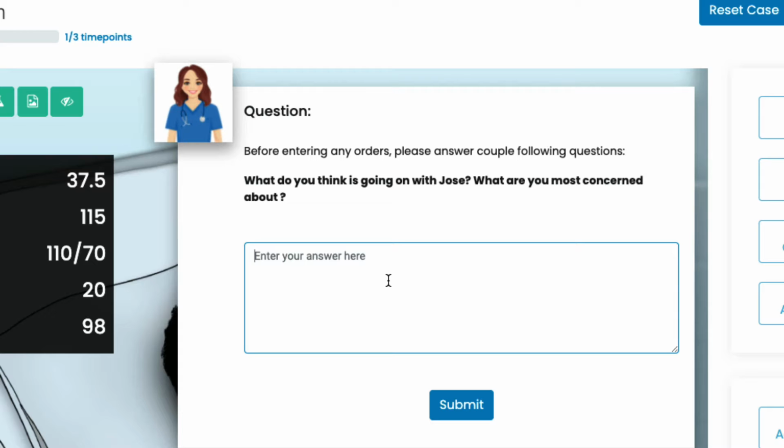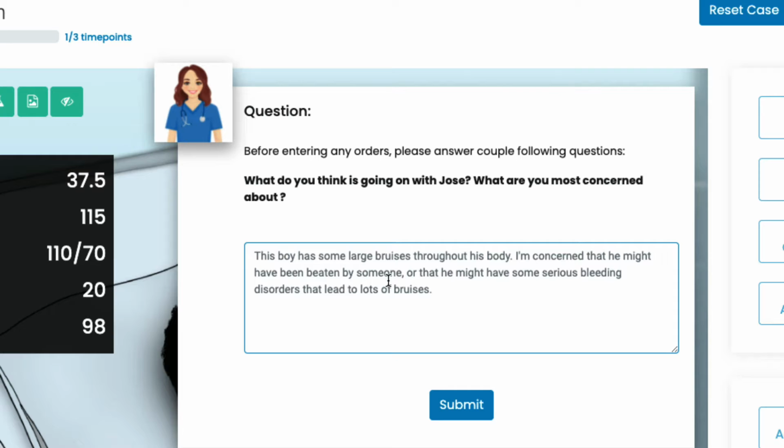For example, here we ask the learners what they are concerned about after seeing a young boy who presented with lots of bruises on his body. Let's type in some answer. In this case, the learner is concerned that the boy might have been beaten by someone before presenting to the hospital. This is unfortunately not an uncommon story. But this learner also tries to keep an open mind, considering an alternative explanation. This child might have a bleeding disorder that predisposes him to spontaneous bruisings everywhere.